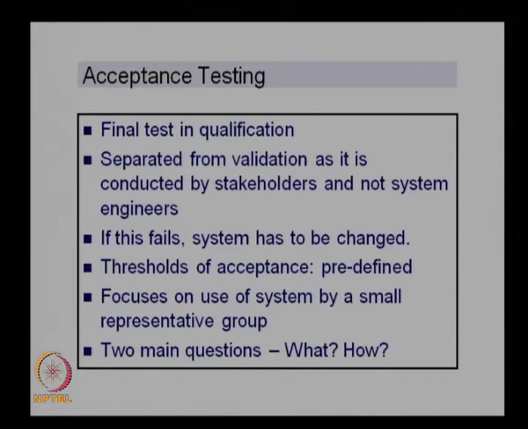And the threshold of acceptance needs to be defined in the beginning itself. So, we cannot have a threshold identified after the system design. The threshold values for the various system aspects or the system performance need to be defined well before the test, or even before the beginning of the system design. We need to ensure that the thresholds are defined so that there is no ambiguity, and we cannot change the threshold based on the actual system design. So, it has to be predefined.